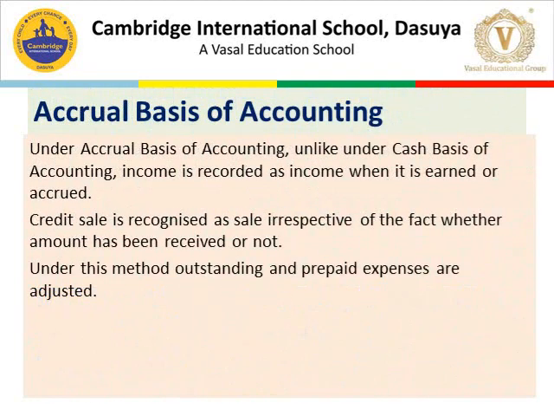Now the second one is accrual basis accounting. Under accrual basis accounting, unlike under cash basis of accounting, income is recorded as income when it is earned or accrued. Credit sale is recognized as sale irrespective of whether the amount has been received or not. Under this system, outstanding and prepaid expenses are adjusted.